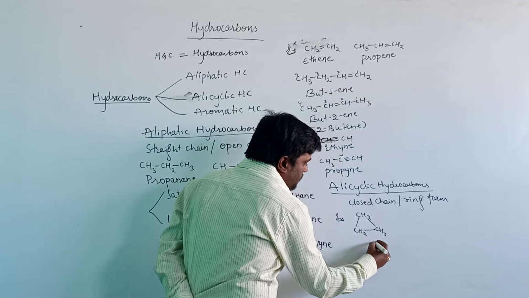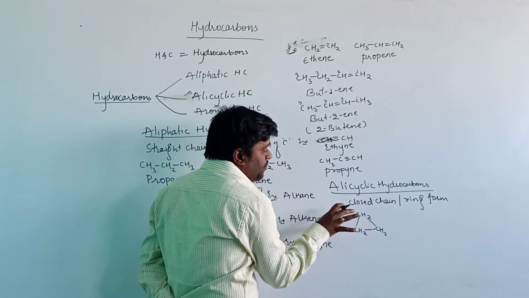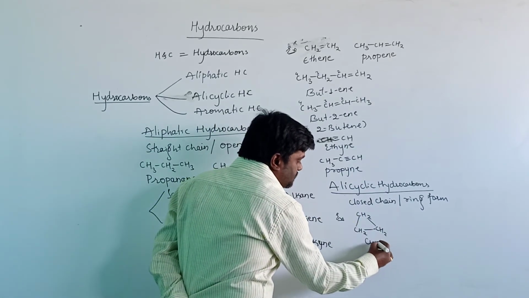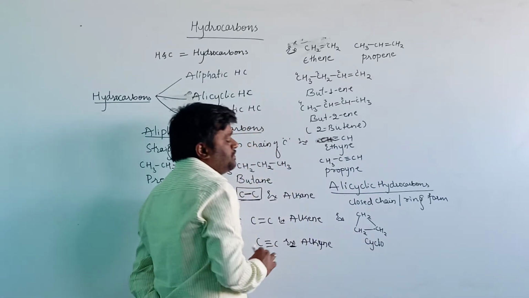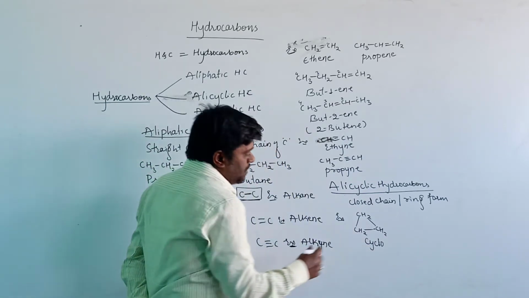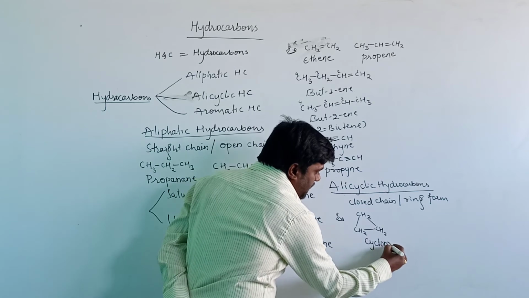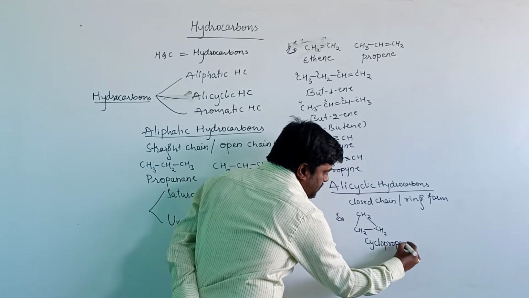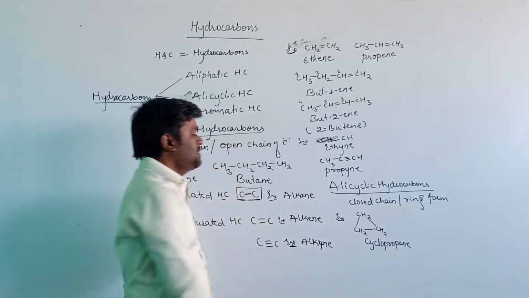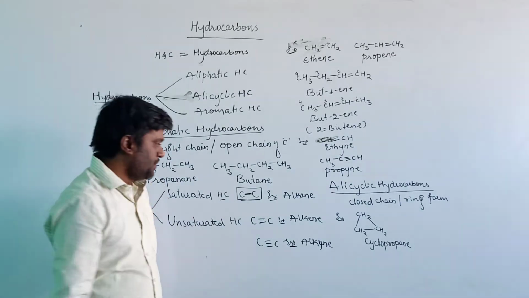Then the root word is prop. It is present in the ring form, so cyclo, and it is a saturated compound. Then cyclopropane is the IUPAC name for this compound.